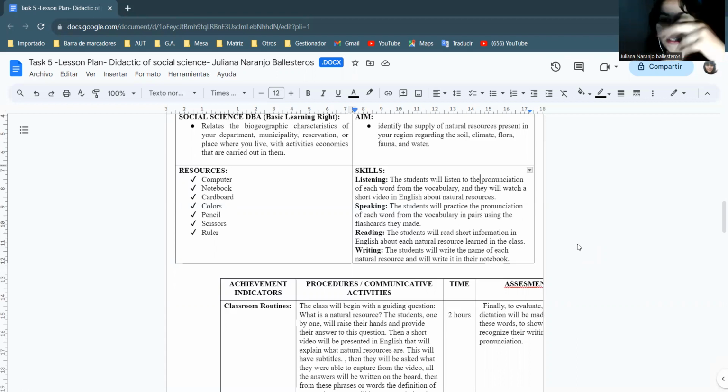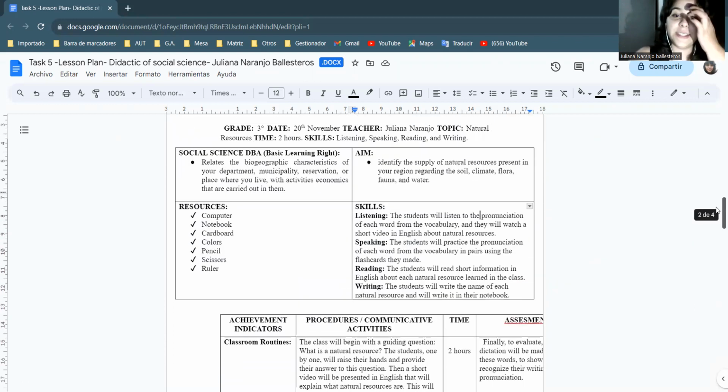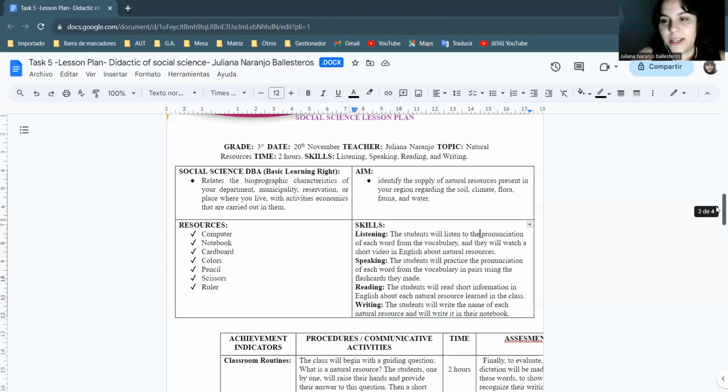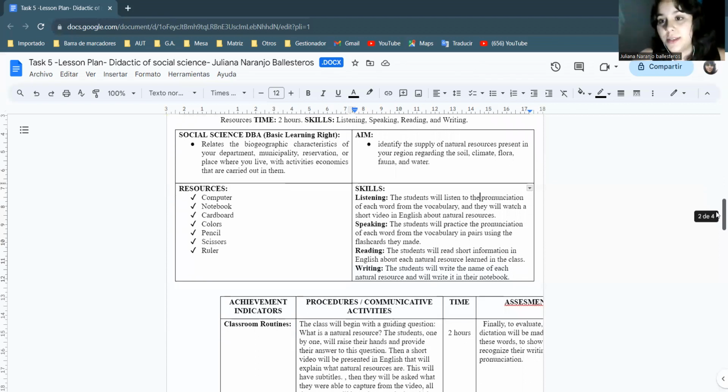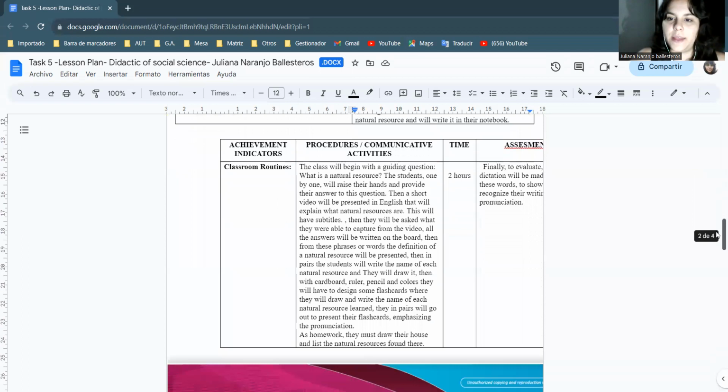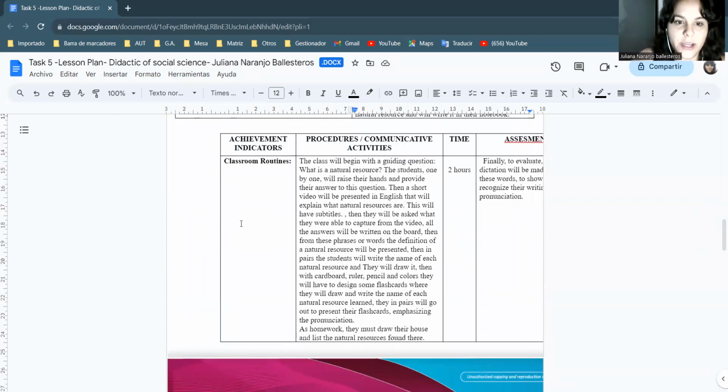And in the writing part, the students will write the name of each natural resource in their notebook. So this is the principal idea of my lesson plan, the skills that I want them to develop with this activity.